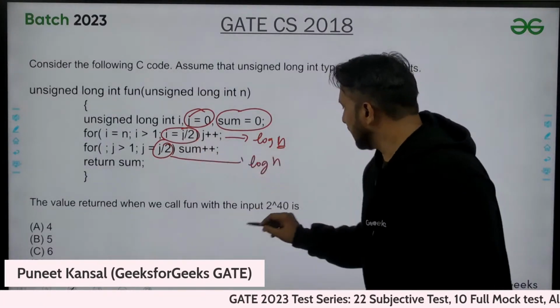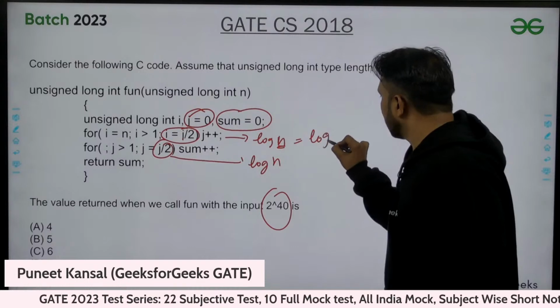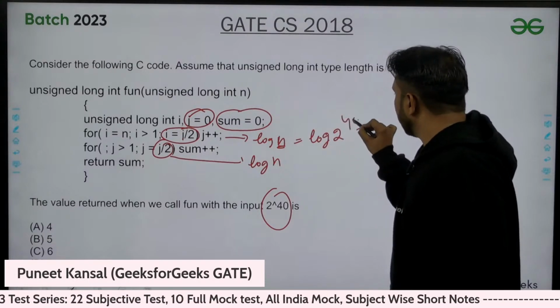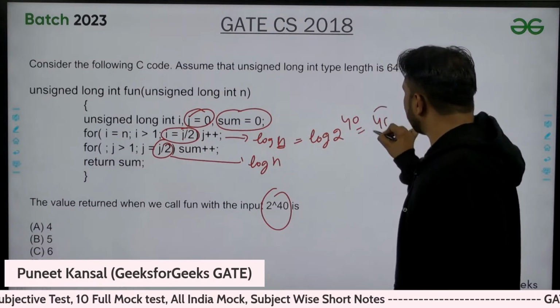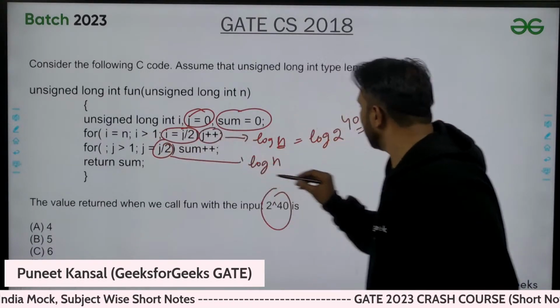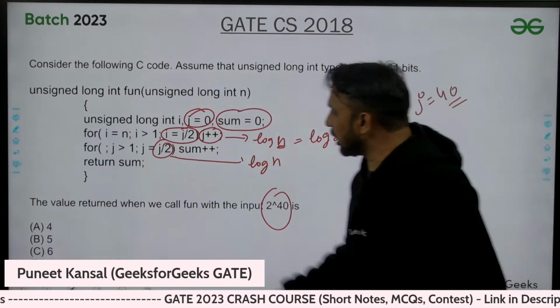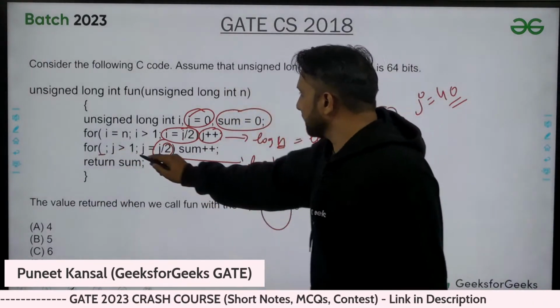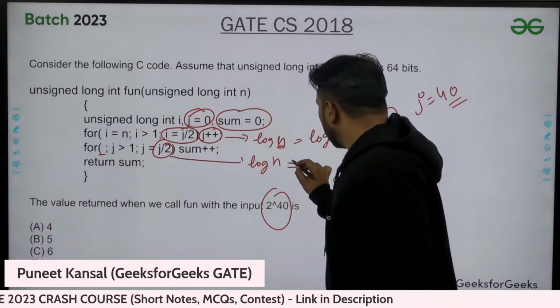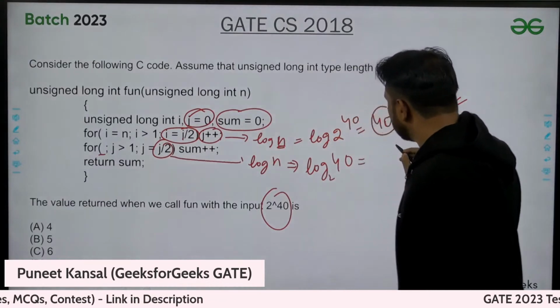For this loop, n is given here, so that is log of 2 power 40, which is actually 40 we get from here, and 40 times this loop executes, so j value will be incremented 40 times, that will be 40.